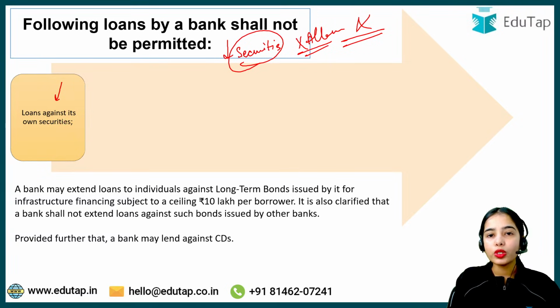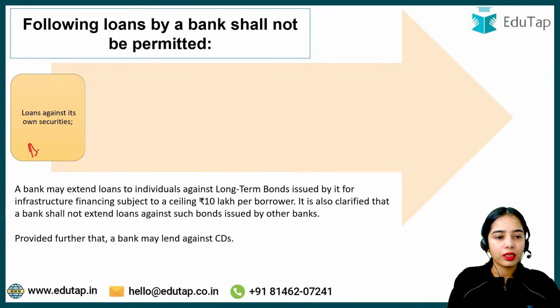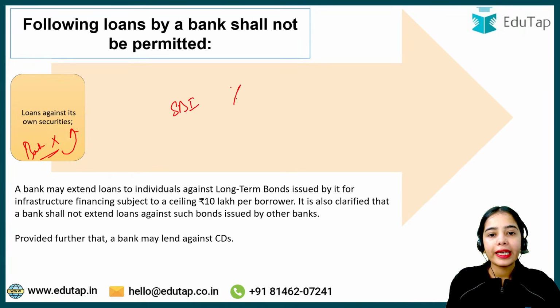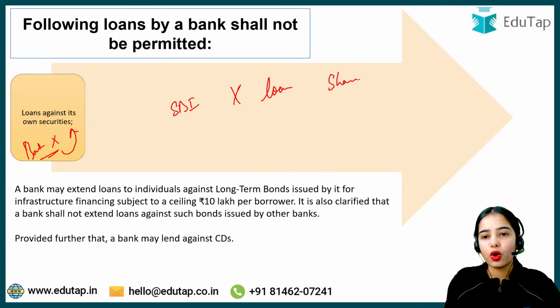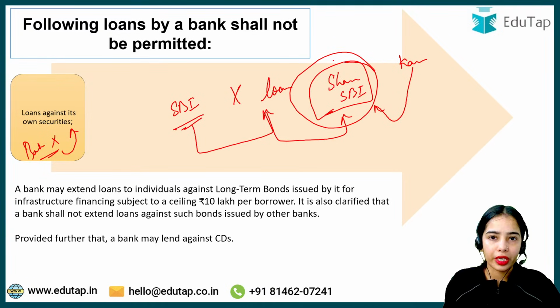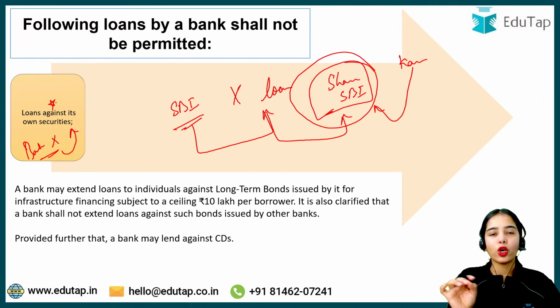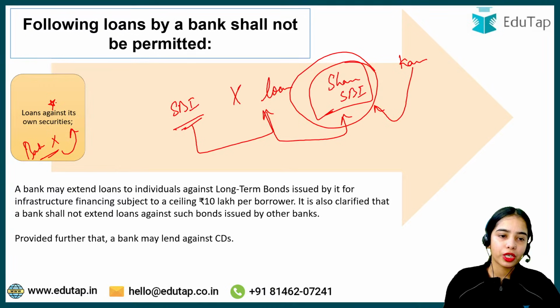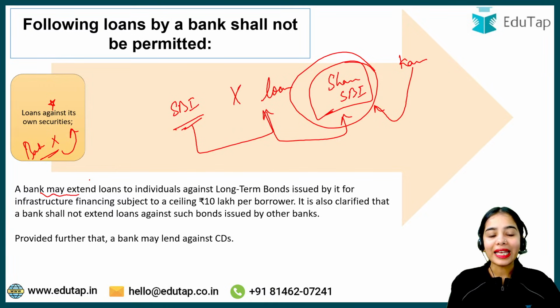So, loan against its own securities. The bank can provide the loan against the eligible securities, but it cannot provide a loan against its own securities. Let's say State Bank of India cannot provide the loan against the shares of its own bank. Let's say Kavya has shares of the State Bank of India. So the State Bank of India cannot provide a loan against its own security. That is the basic idea. So loans cannot be provided by the banks, by the small finance banks, or by the commercial banks against their own securities. A bank can extend loans to individuals against the long-term bonds issued by it for infrastructure financing.